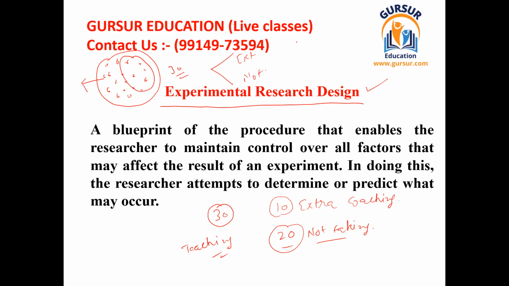One group is known as the experimental group, and the other group is known as the control group. The students who are taking something extra after school are the experimental group, and those who are not taking anything extra are the control group.